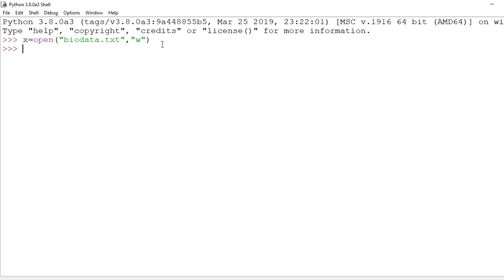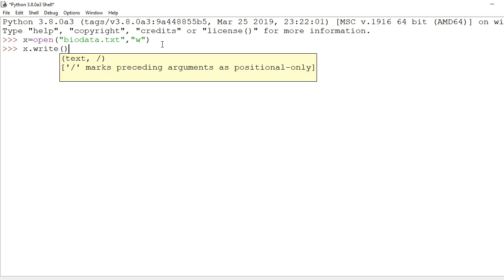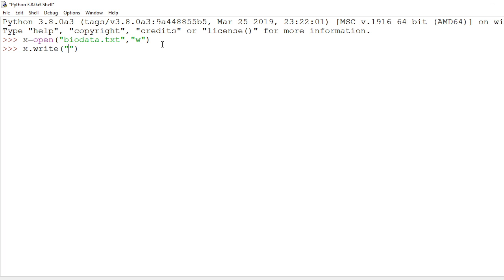For that we are going to use write, but write should go with this variable x, my file variable. x dot write. You just check it here, write. I press this write, then in double quotes I write here, Name: ABC Kumar.